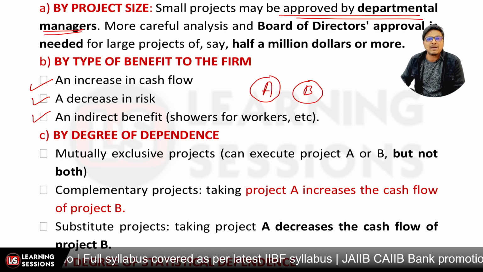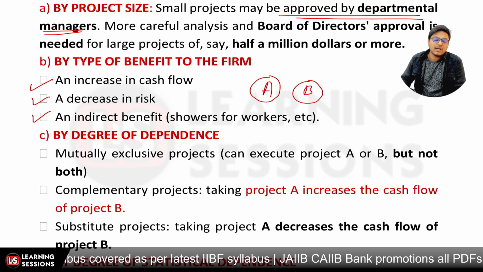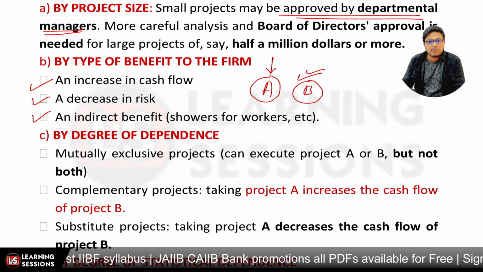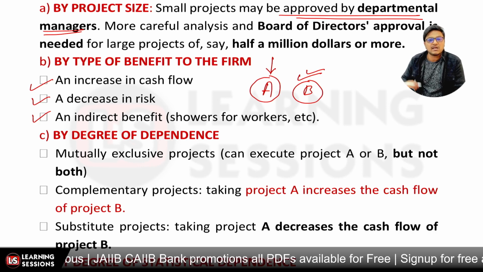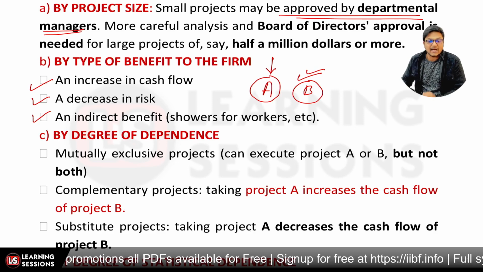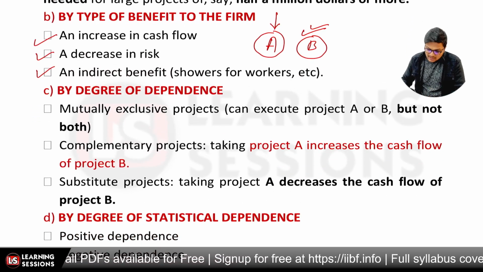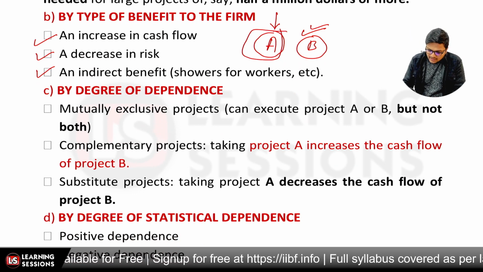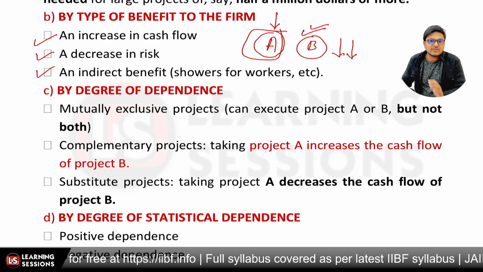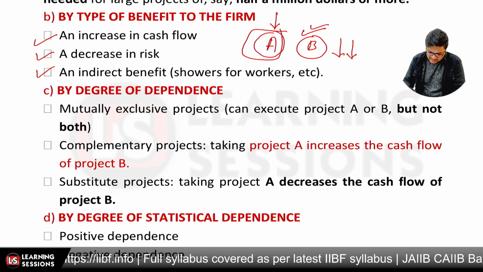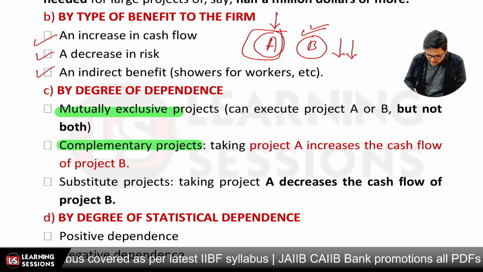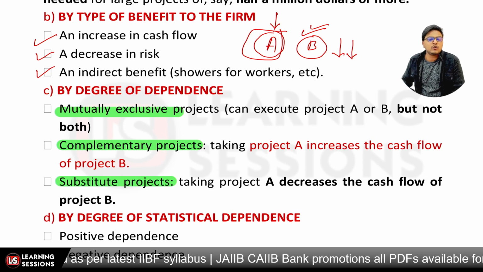And when we say complementary projects, it means that if we take project A, particularly one project, it is going to uplift the other project also. It may be increasing the cash flows in the other project also. In that particular case, we say that it's a complementary project. And when we say it's a substitute project, it means if we take one of the projects, the sales or the cash flows in the other project will decrease. That's by the degree of dependence. So we are having three cases. One, the mutually exclusive projects. Other one, the complementary projects. And the third one, the substitute projects.